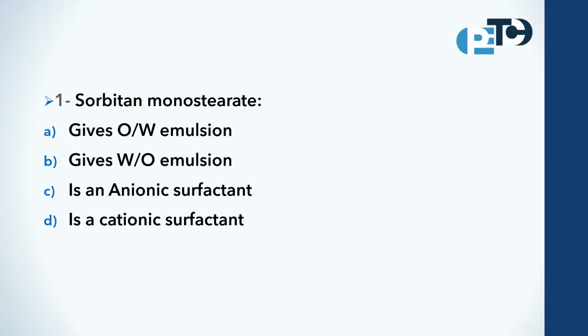Firstly, what is the sorbitan ester? What is the other name of it? The other name is Span. So sorbitan ester is a surfactant commonly used in the production of emulsions.